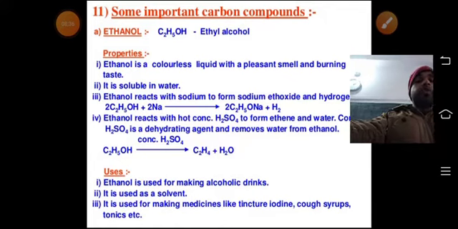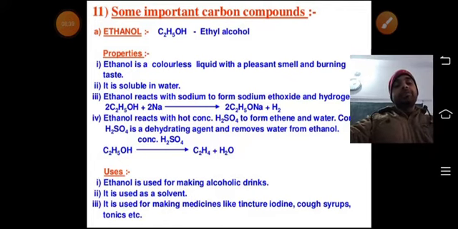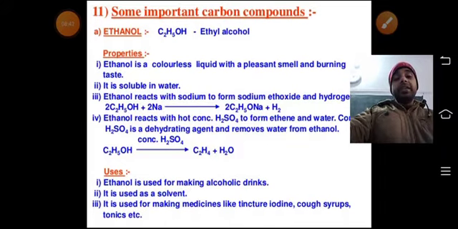Ethanol is used for making alcoholic drinks, yes, ethanol is used for making wine and alcoholic drinks. It is used as a solvent in various cases. It also acts as an antiseptic. Tincture of iodine: how is tincture of iodine made?